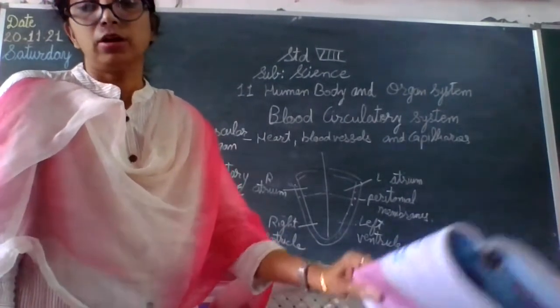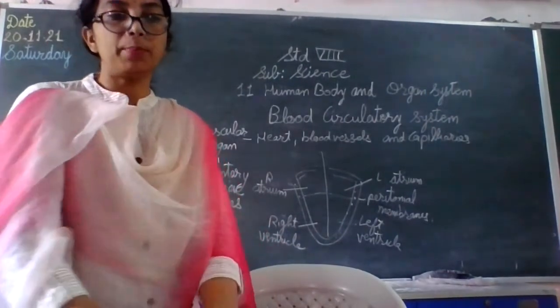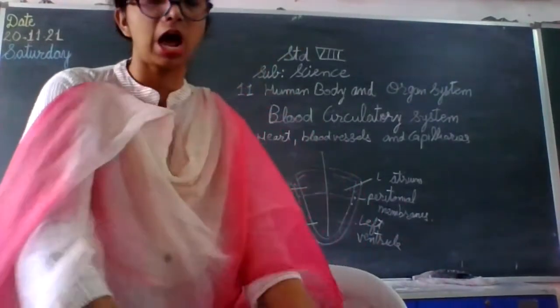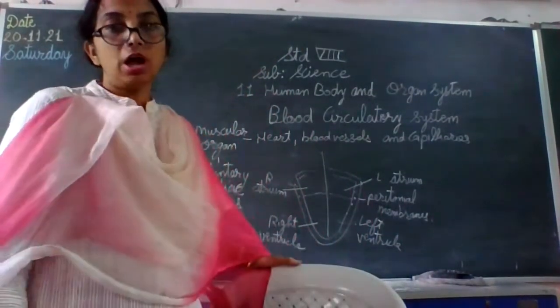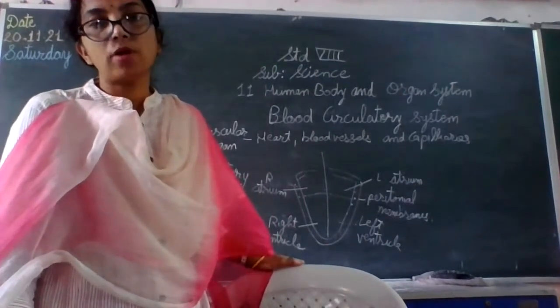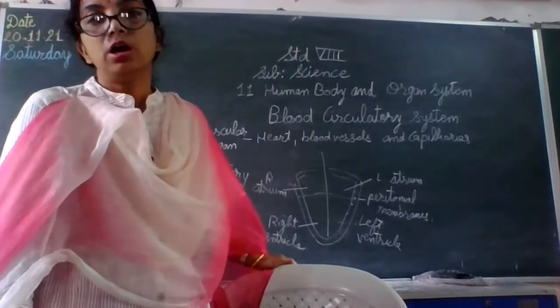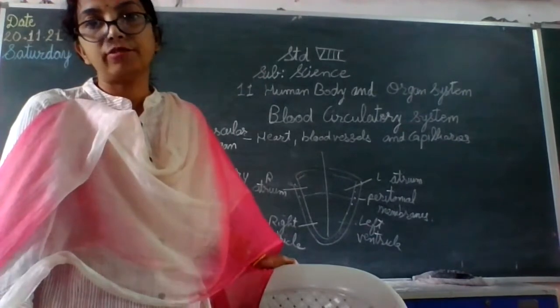Then actually, when the blood from the complete body is reaching our heart, it goes into the right atrium. From there, it is pumped into the right ventricle.